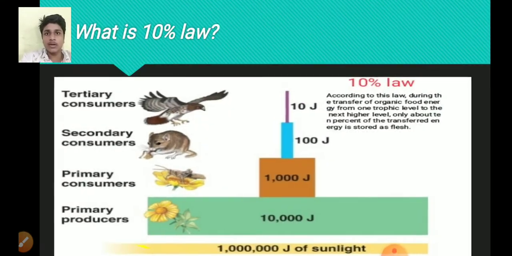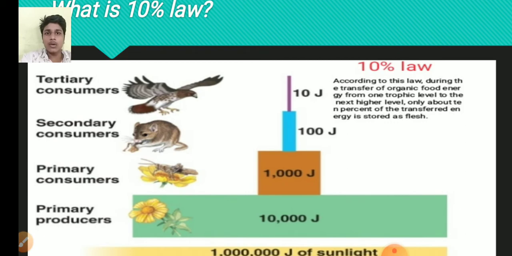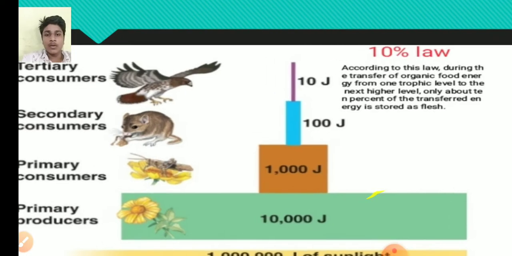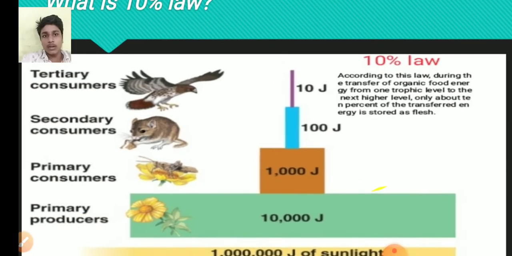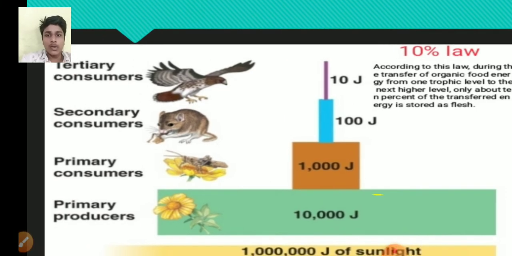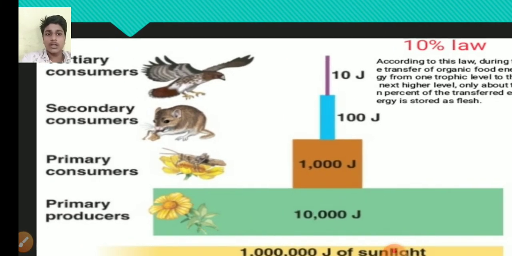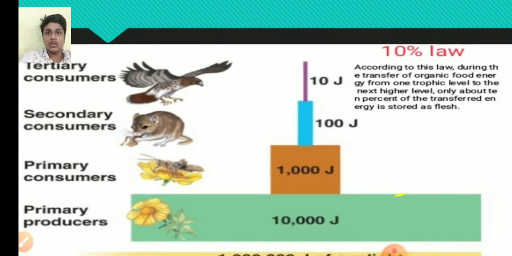What is the 10% law? According to this law, only 10% of energy is transferred from one trophic level to the next higher level. I will explain it with some examples. Now here, primary producers have 10,000 joule energy.